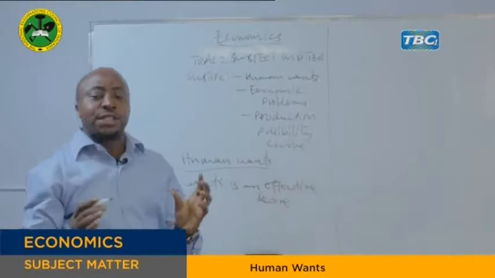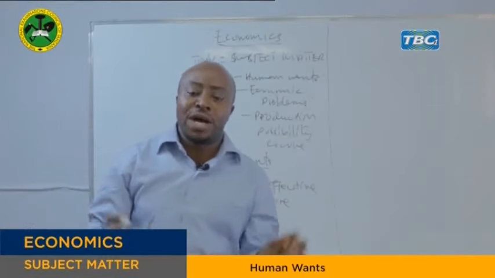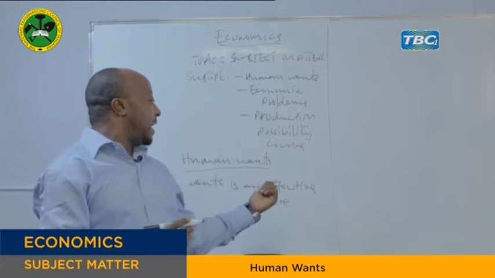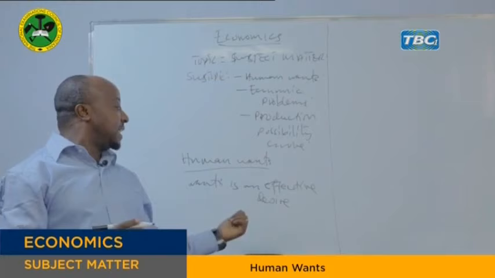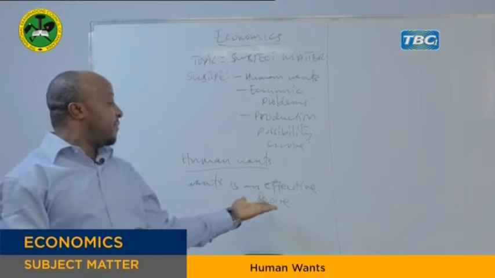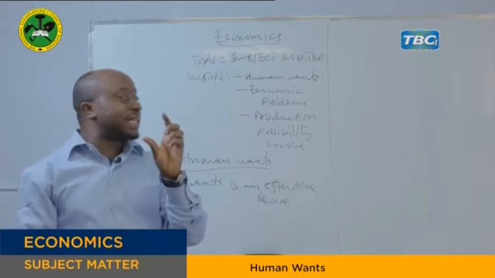Effective desire, because not all desires become wants. Not all human desires become wants. For a desire to become a want, it should be effective. Effective in what sense? It means for a desire to become a want, it should possess some things.